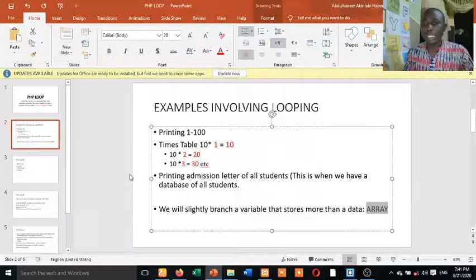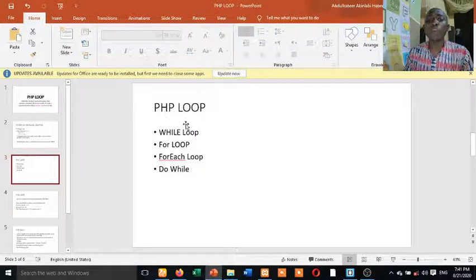So I want you to be following. Programming is all about following. I always repeat it for you. You have to follow. Now the next slide, what are the kinds of loop we have?